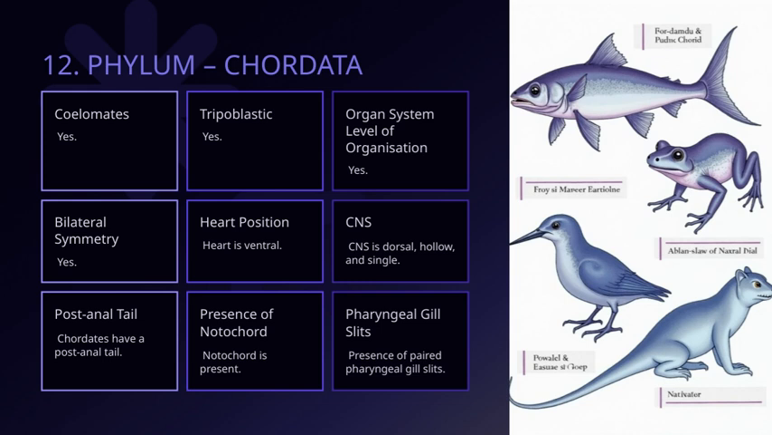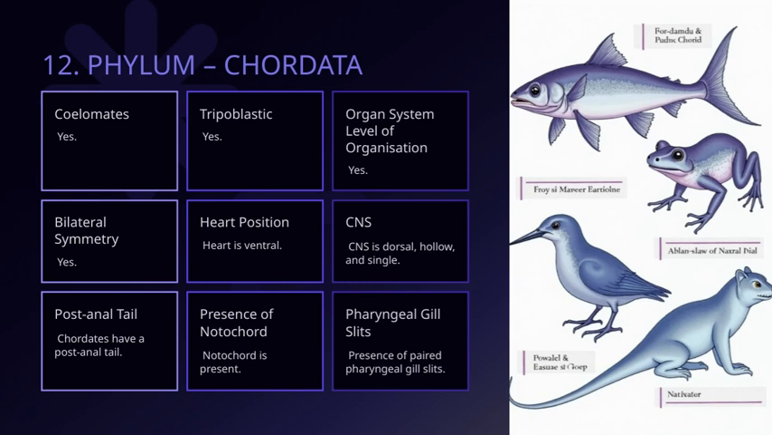Next, the notochord is present in these animals. This flexible rod provides support and is a hallmark characteristic of chordates. When we consider the level of organization, chordates are organized at the organ system level, which means their body functions are compartmentalized into specialized organs and systems. Another important feature is the postanal tail. This tail extends beyond the anus and is often used for movement or balance, especially in aquatic species.